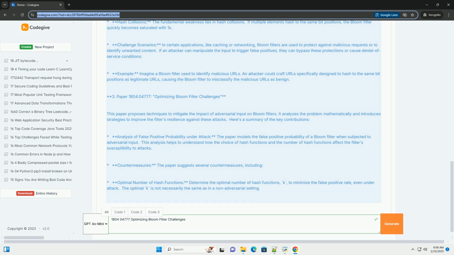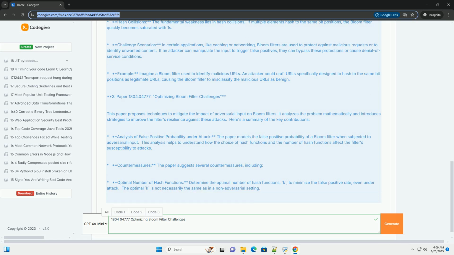4. Code example, Python: seeded hash functions and Bloom filter implementation. Let's demonstrate the implementation of a Bloom filter with seeded hash functions to improve its security. We'll use the hashlib module in Python for cryptographic hashing. This example will show insertion and lookup operations.